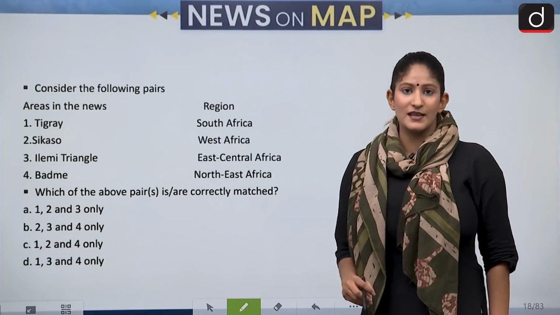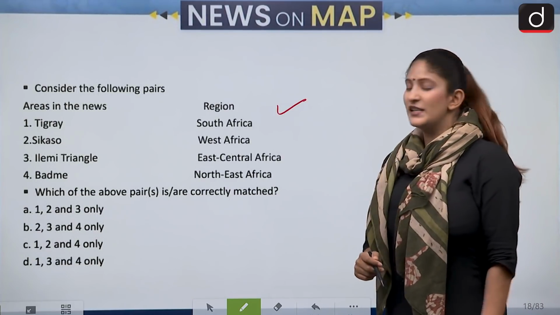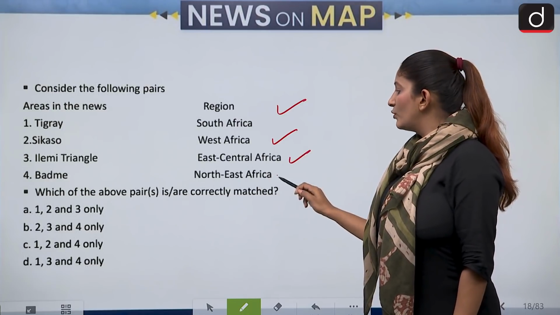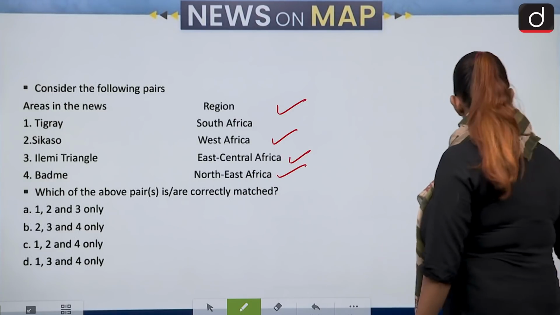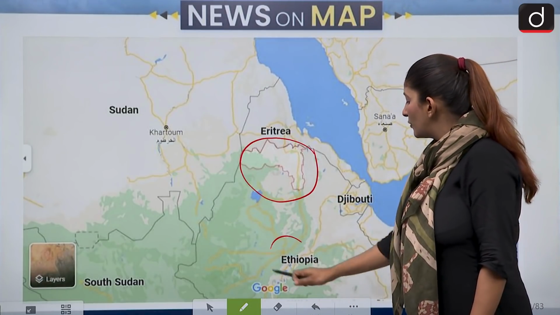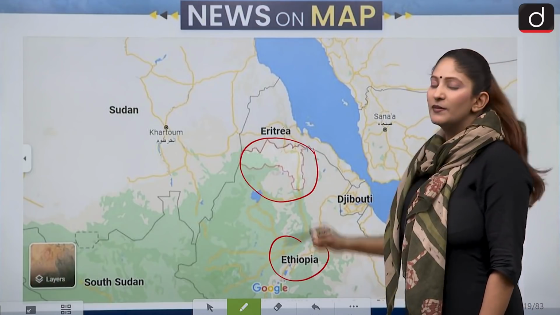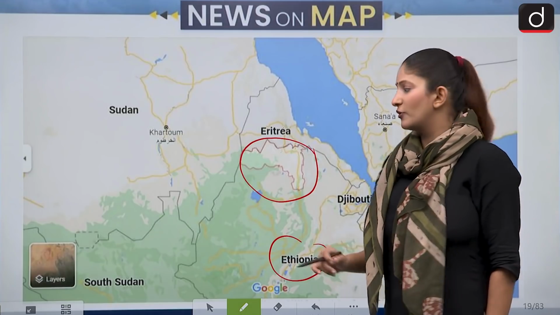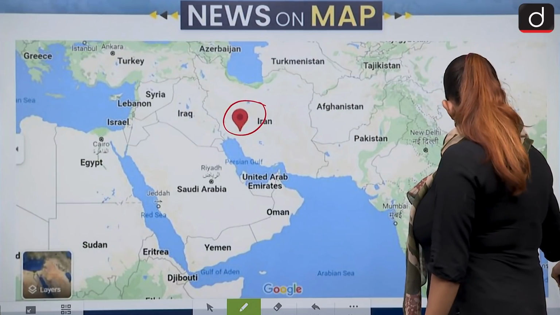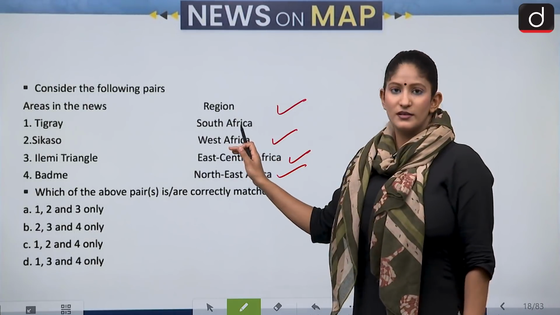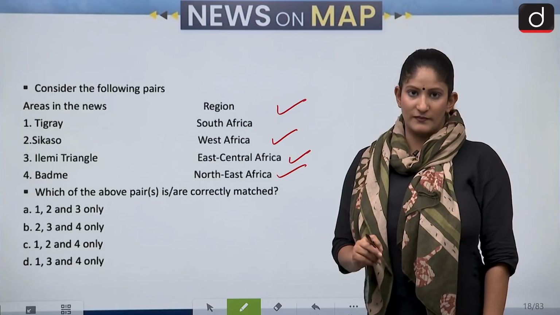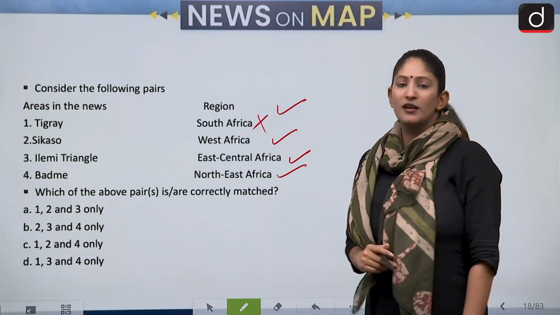Now we have to match the areas that have been in the news with the region they belong to. Tigray, South Africa; Sikasso, West Africa; Elemi Triangle, East Central Africa; and Badme, Northeast Africa. Tigray region has been in the news for quite a while, and it is the northernmost region of Ethiopia, because of the conflict in Ethiopia. It also has a border with Eritrea. Eritrea and Ethiopia belong to northeastern Africa and not South Africa. So first pair is incorrect.